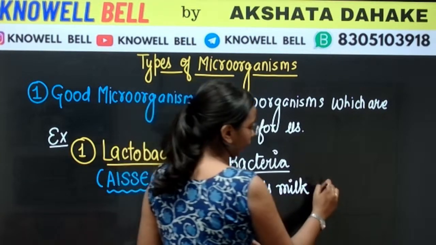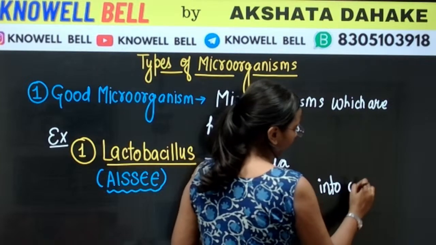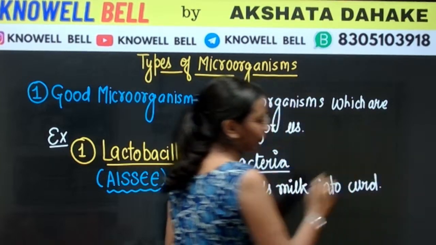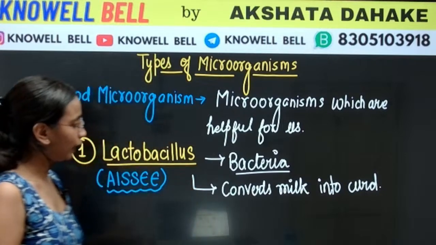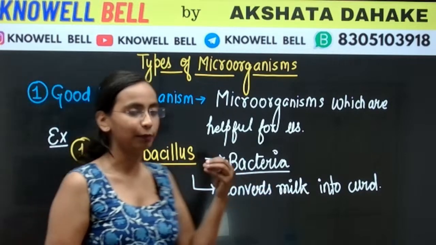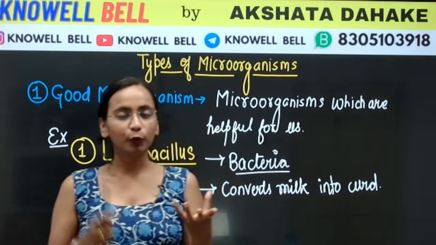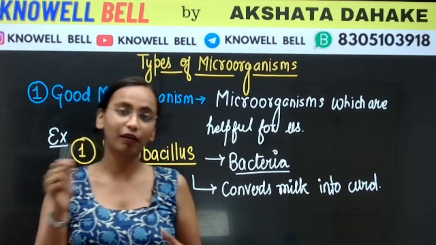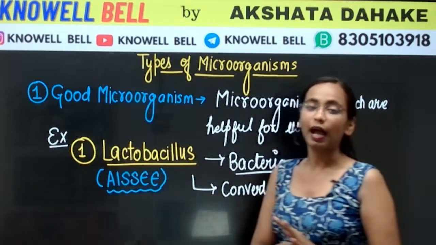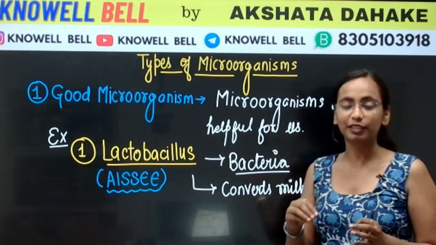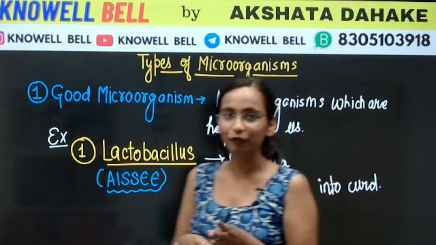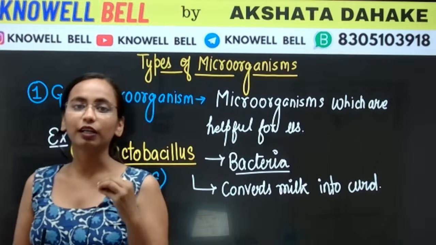So whenever we have to prepare curd, as you must have seen when we make curd at home, what do we do? We boil a little milk. In the warm milk we add a spoonful of curd. We keep it overnight and the next morning we observe that the entire milk gets converted into curd.